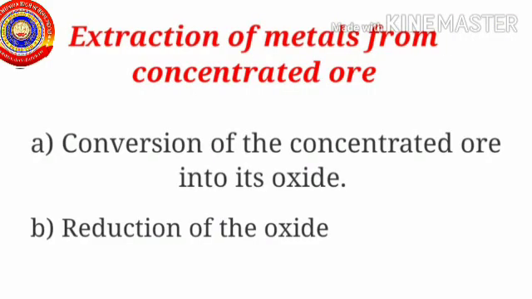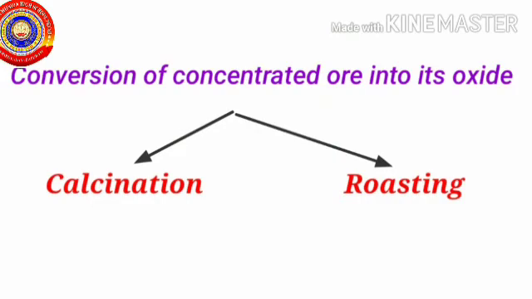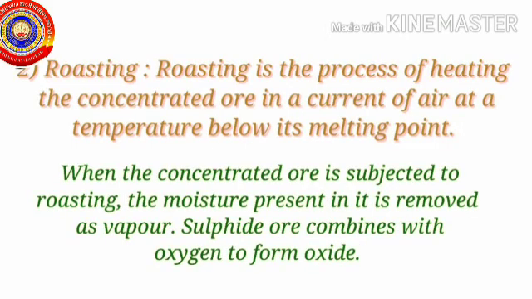So children, in this video we discussed the extraction of metals from concentrated ore. This process takes place by two methods, converting the concentrated ore into oxide, and it is done either by calcination or through roasting. Calcination is the process of heating the concentrated ore in the absence of air. Carbonates and hydroxides of metals are usually treated by this method. Roasting is the process of heating the concentrated ore in the presence of air. Sulfide ores are usually treated by this method.